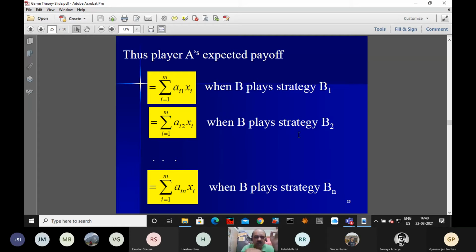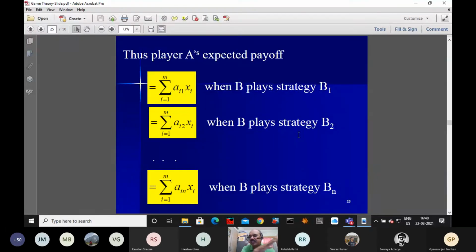So this first column and the respective variables x1, x2, xm, their products, then we have the sum. That is the expected payoff. This quantity, for this small example, we have taken as nu.